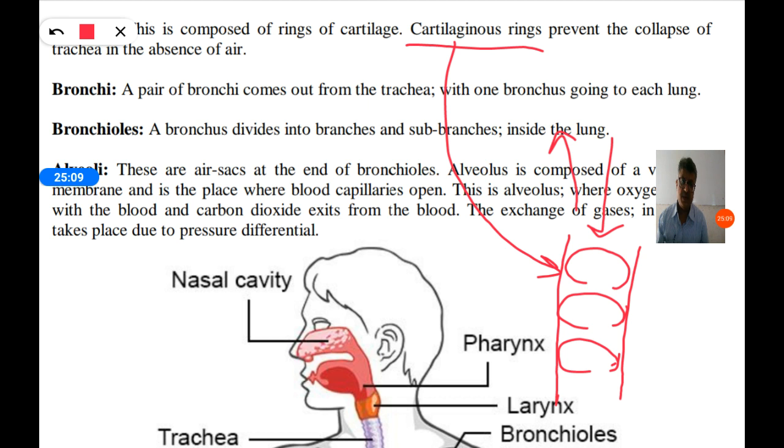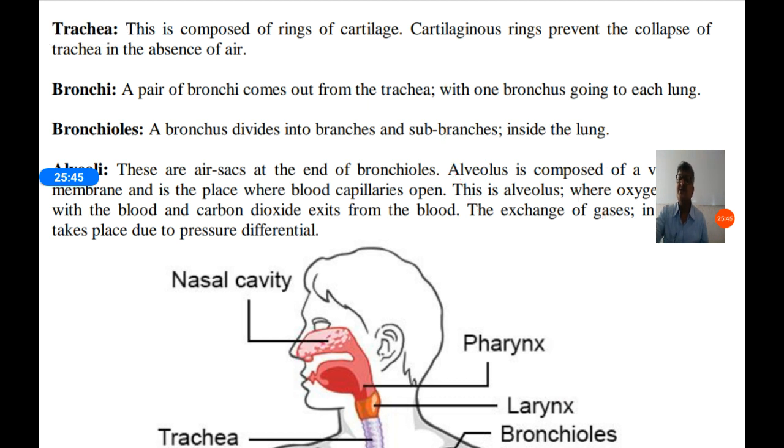You might have seen a water pipe. If you have used a rubber water pipe, when water is flowing through it, it is in good shape, or expanded. When water is removed from the pipe, it collapses. Similarly, the trachea is also a pipe-like structure. When air is filled in it, it expands, and when air goes out, it may collapse. To prevent that collapsing, these C-shaped cartilaginous rings help us in the passage.